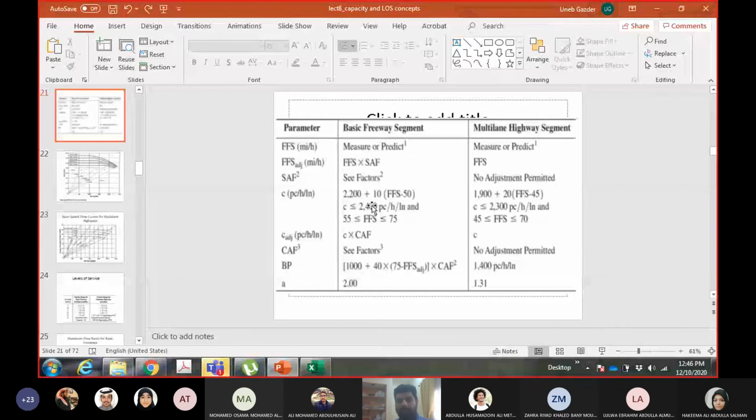And the same thing for multilane highways: whenever the equation gives more than 2300, you will take 2300. So capacity will be taken as 2400 because the equation is giving more than that. So this is our maximum. Whenever the equation goes more than the maximum, we'll take the maximum. Give me the breakpoint now.